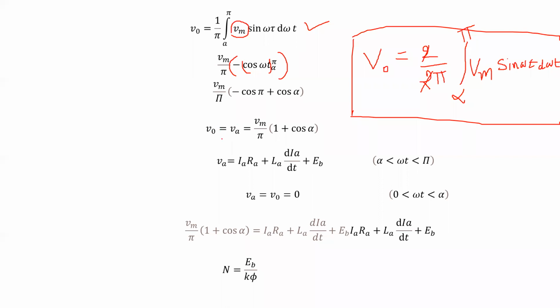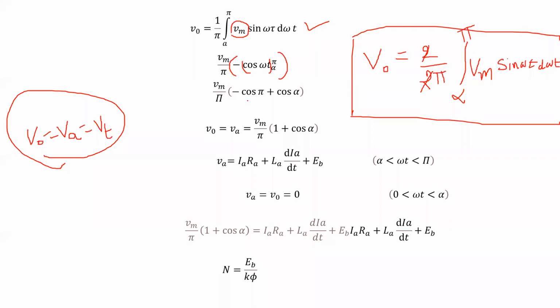So that is equal to V0 is equal to what we can write here? V0 is equal to Va. Why we have written here V0 is equal to Va or Vt? So terminal voltage of the motor, or armature terminal voltage, or output voltage, so we can write anyway here. Clear? So V0 is equal to Va is equal to Vm by pi into